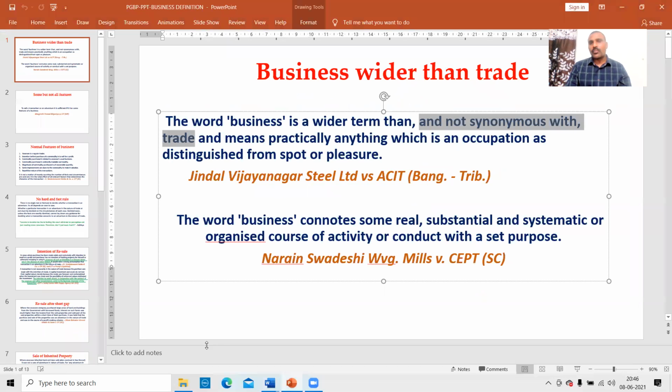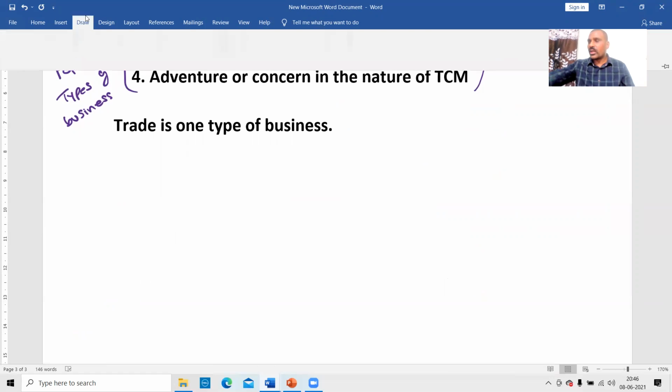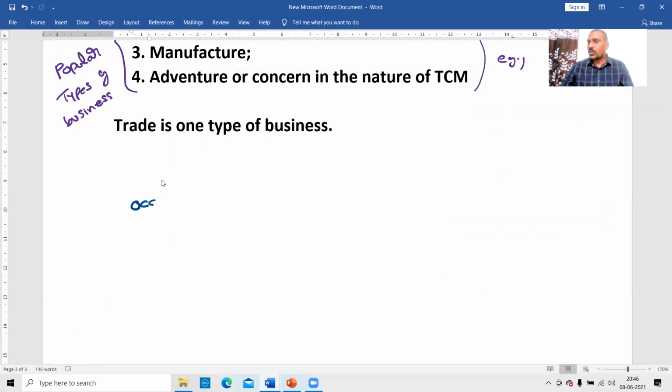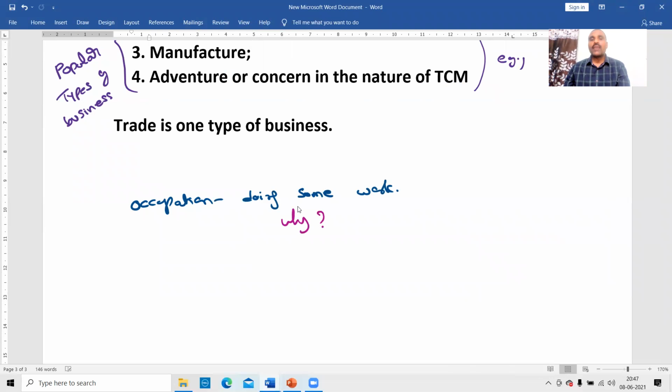So any occupation, I am doing some work. Occupation means doing some work. Why will I do any work? What is the object of doing any work? There are three objects of doing any work. Occupation means doing some work, and why I am doing some work is important. Three reasons, three purposes.